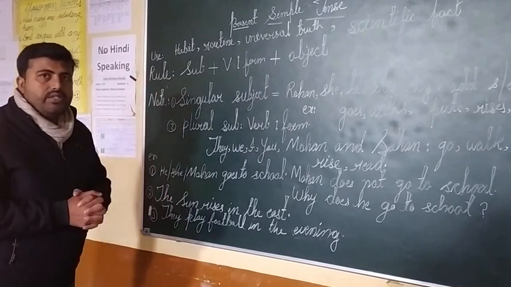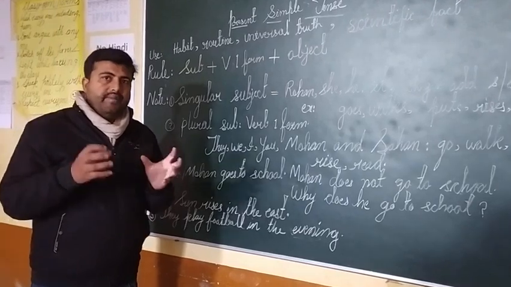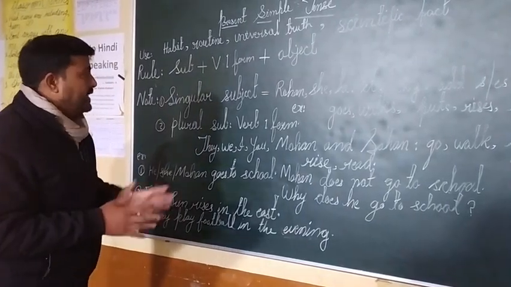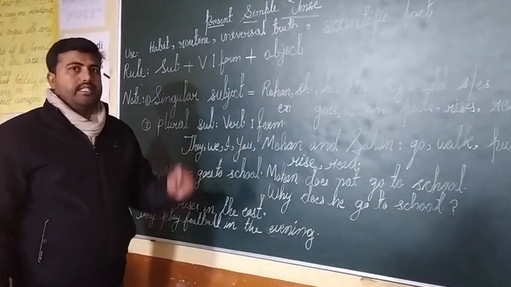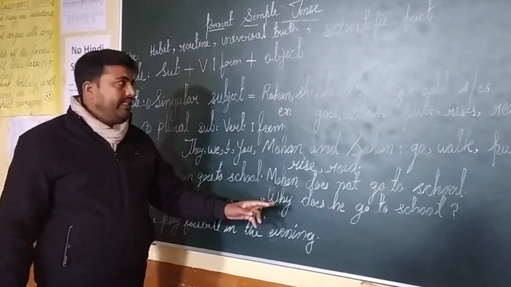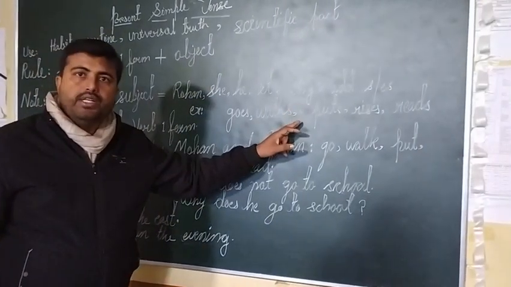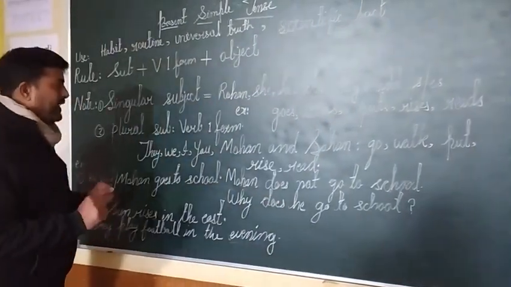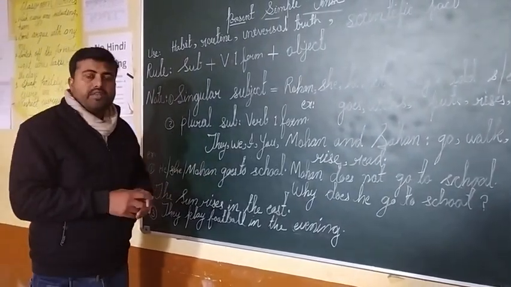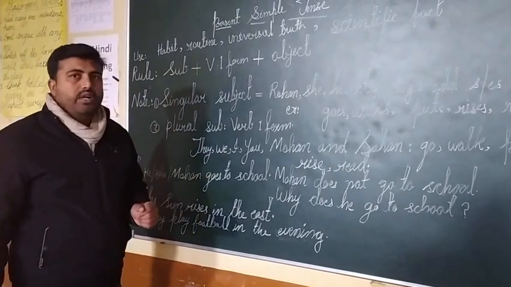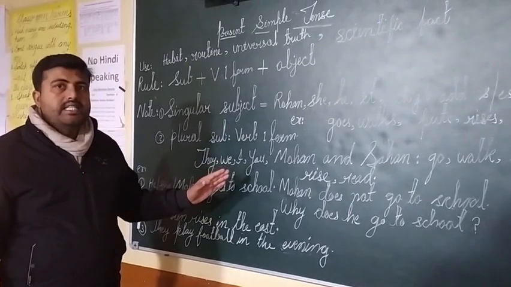I think you understood all these points. The main and most important thing in this video is that you must know the difference between a singular subject and a plural subject. If the subject is singular, you have to add s or es at the end of the verb, and if the subject is plural, you have to use only the first form of the verb. I hope you understood my video, and watch this video many times to understand every detail.